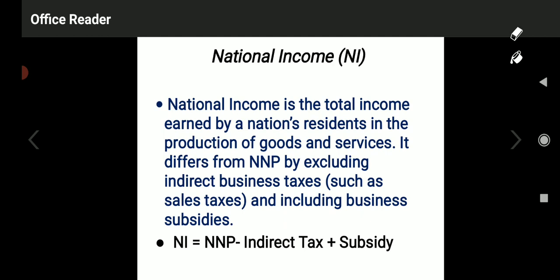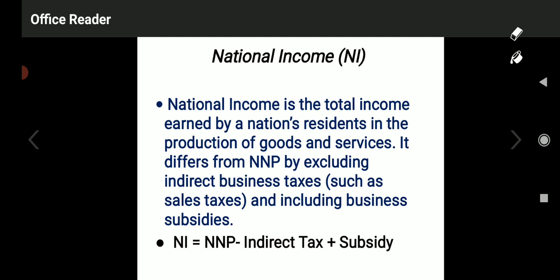When indirect taxes like sales taxes are excluded from NNP and business subsidies are included, that is called national income. NI, national income, is equal to NNP, net national product, minus indirect tax plus subsidies. This is the equation to calculate national income. National income is equal to NNP minus indirect taxes which are paid to the government, and plus subsidies, whatever amount of subsidies given by the government, that is added. That is called the national income of the country.